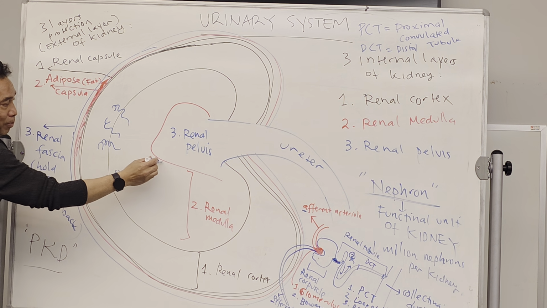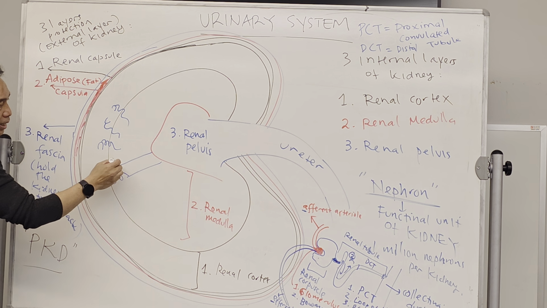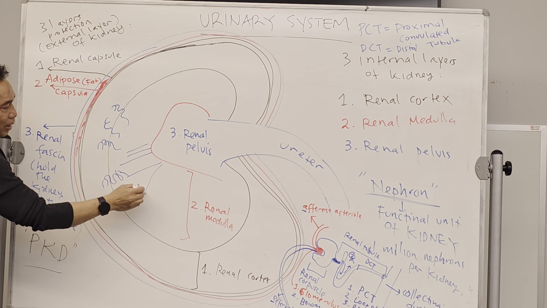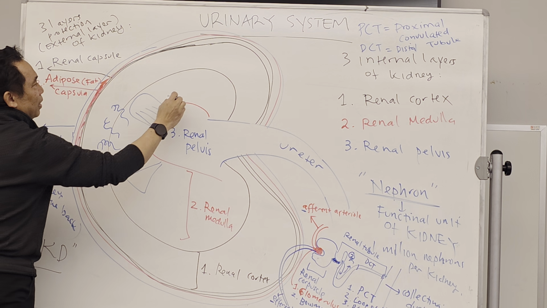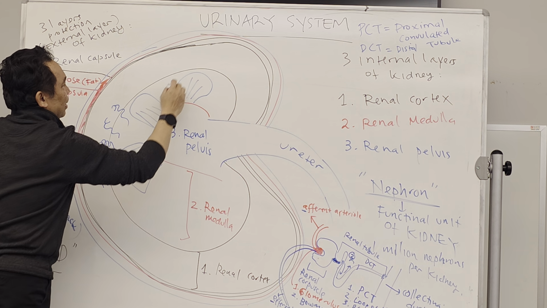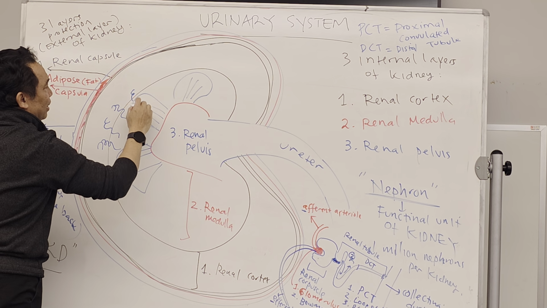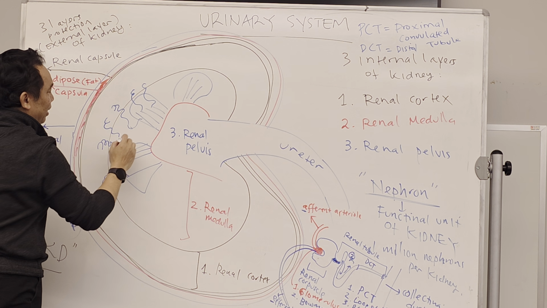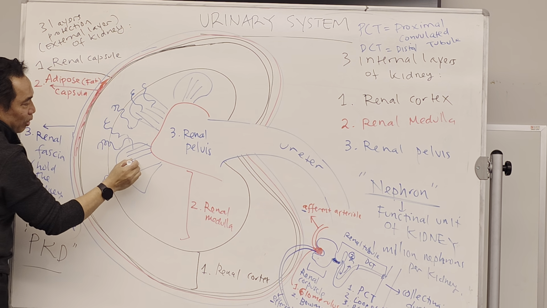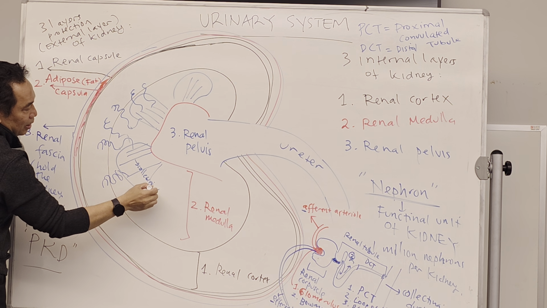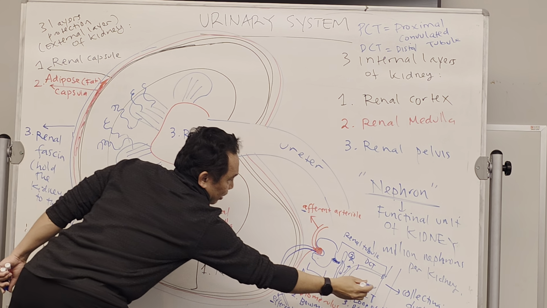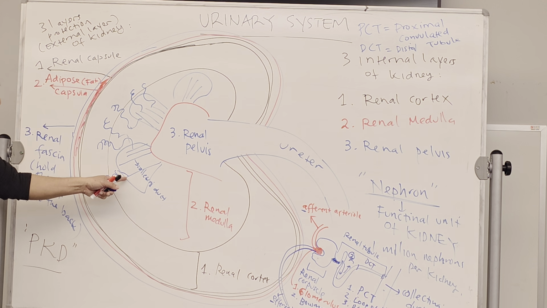And all of them will be collecting here, going here, going here. This one over here is the collecting duct. All the collecting ducts will be located in the renal medulla.